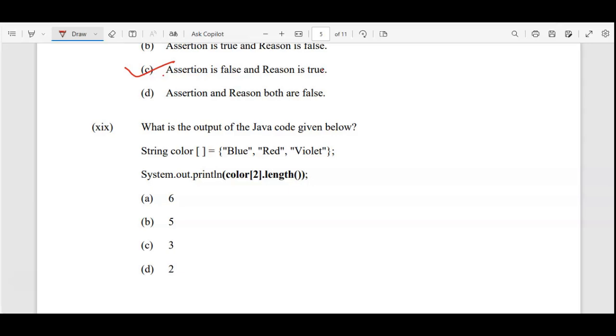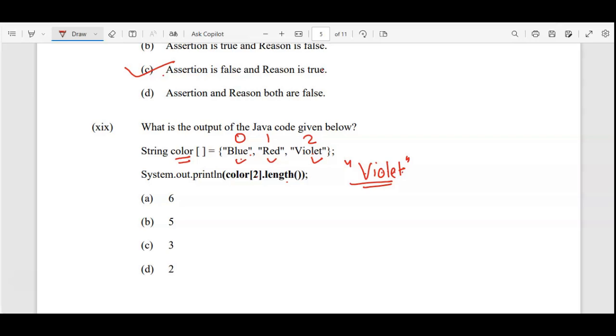Well, we have one string array. You can see color is the name of the array variable and 3 values are given here. Now the print statement is color[2]. So at position 2, which element is there? This is position 0, this is position 1, and this one is position 2. So position 2 is violet. And what is the length of this string? The length of this string is the number of characters: 1, 2, 3, 4, 5, 6.